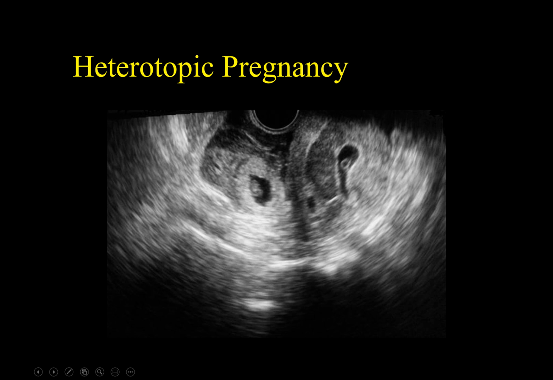This is another patient with heterotopic pregnancy. Here is the uterus containing a gestational sac with a yolk sac. And outside the uterus, in the right adnexa, there is another gestational sac with a thick wall containing an embryo.